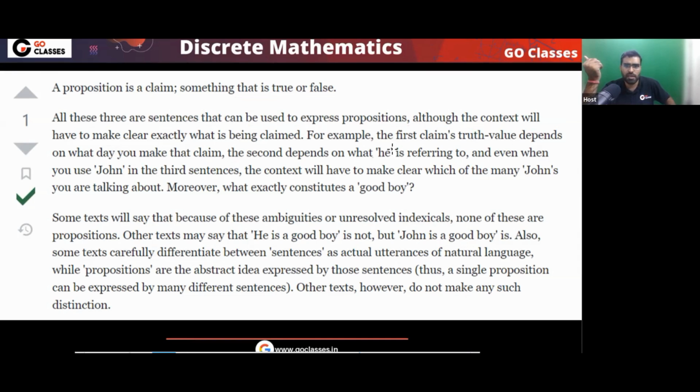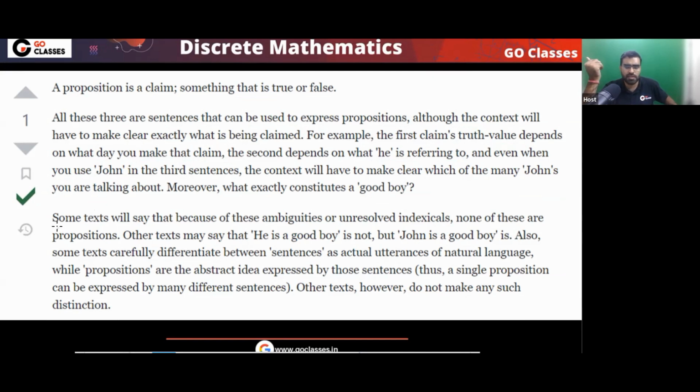For example, in the first statement, you must say on which day you are making the claim. In the second statement, you should say who this he is. You should also say who this John is. You should also say what the definition of good boy is.